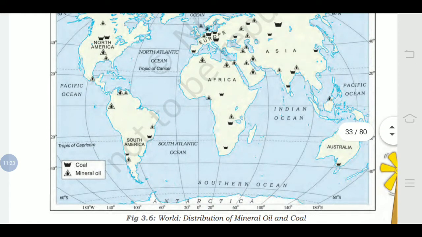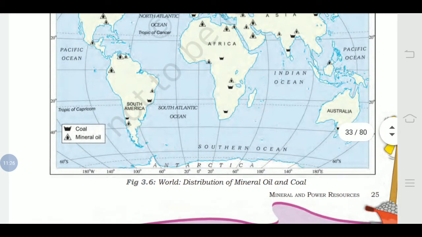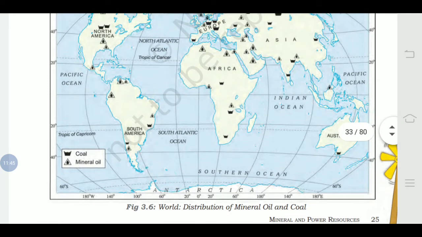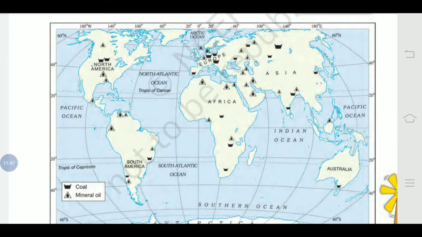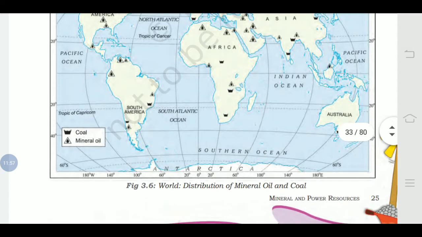Here another distribution is given in the world map, that is the distribution of mineral oil and coal. Again you can see the reference box in the left side corner at the bottom, coal and mineral oil. Any sign you used in the previous map you can use here also. You don't have to match the same symbol, you can give your own symbol over here. So mark any two regions for coal as well as mineral oil in the Asian continent. This is again the second map homework for you.